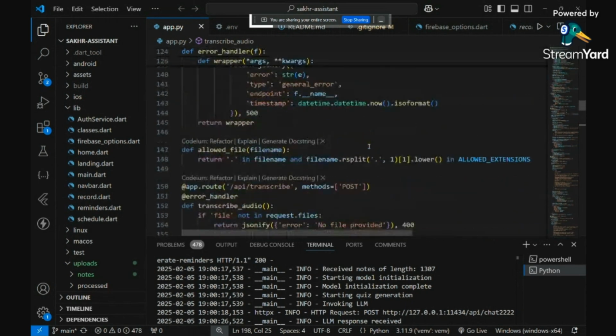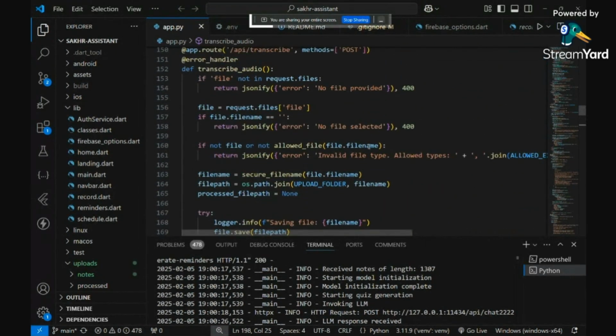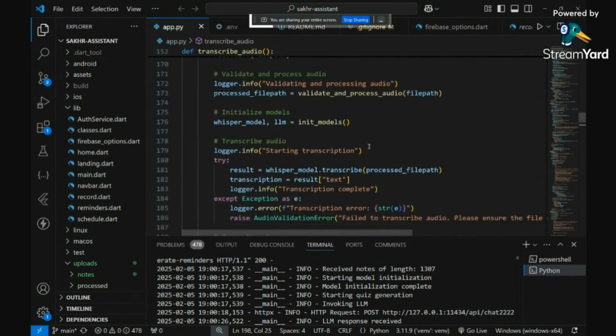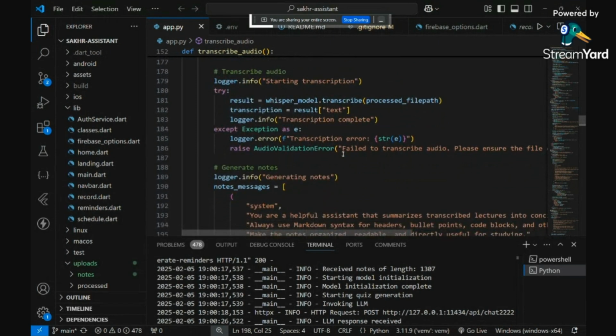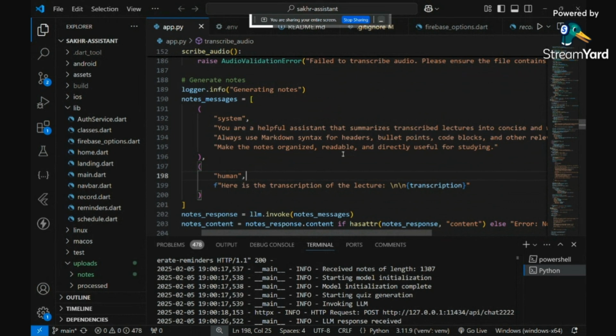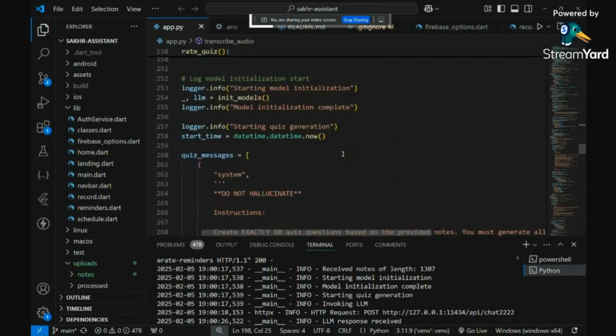And as you can see, oh wait, hold on, where is it? Yeah, so over here we give it this message. We tell it that it's a helpful assistant to summarize the transcribed lectures into concise notes, and it will use Markdown so that it can be more formatted and more understandable.